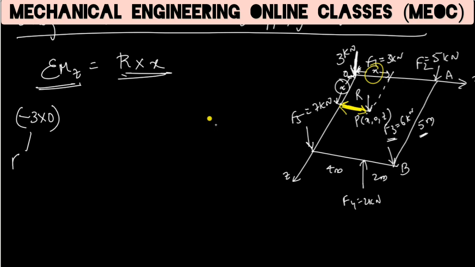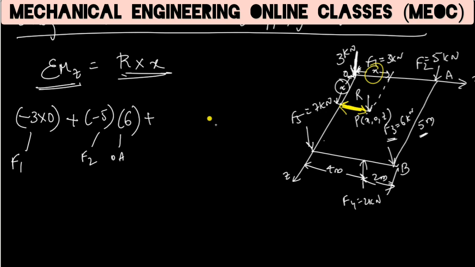So this is F1, this is its perpendicular distance, plus, let us see with the F2 force. F2 force is minus 5 and the perpendicular distance of F2 with respect to z axis is nothing but the dimension along x axis, which is this 4 plus this 2, which is 6. This point A from z axis is at 6 meter distance. So this is F2, this is OA.